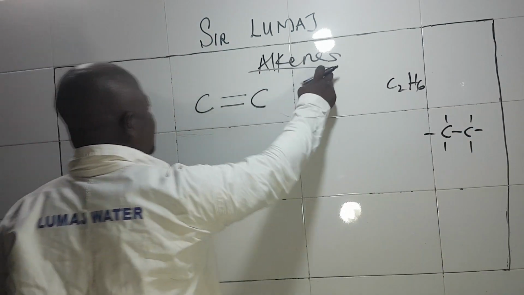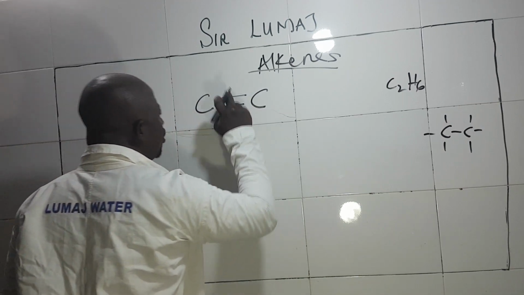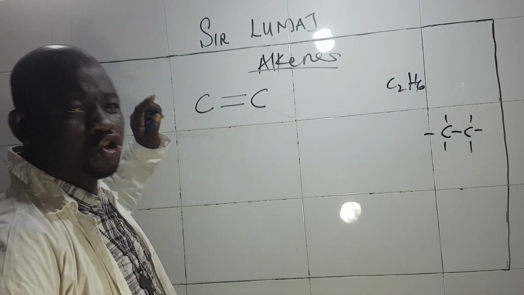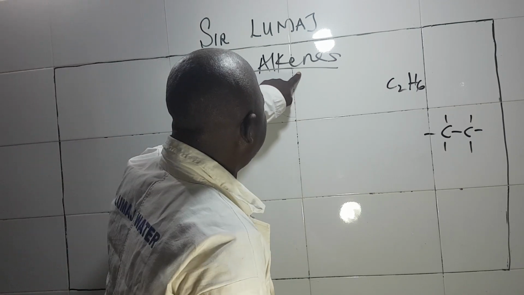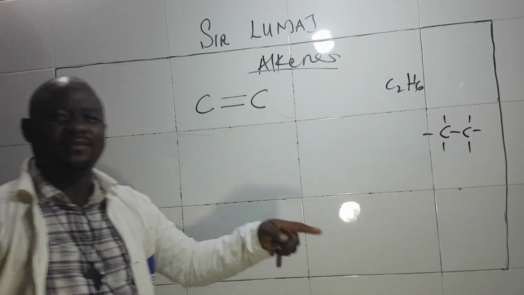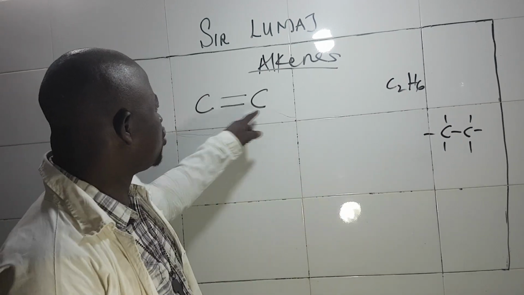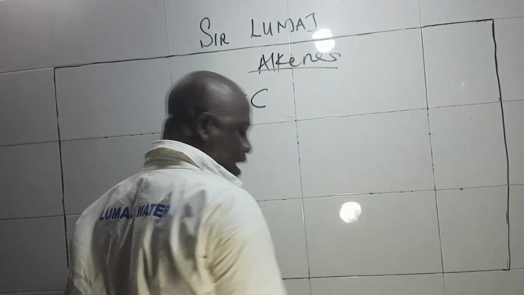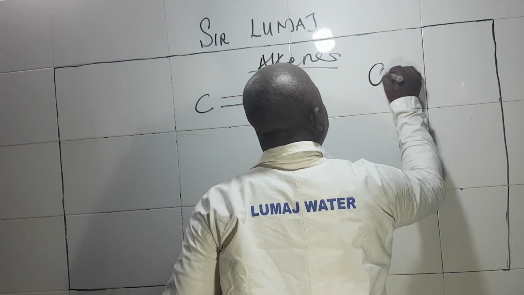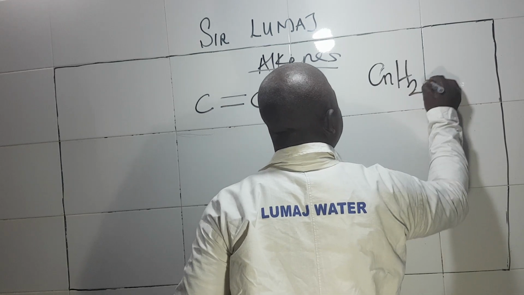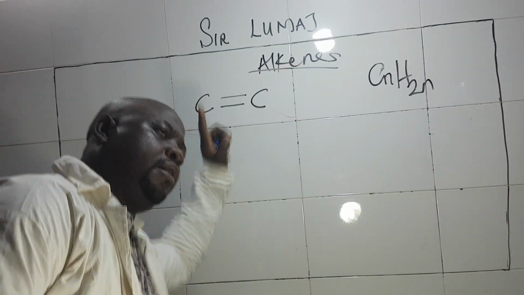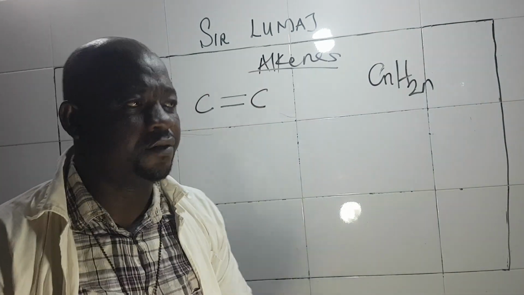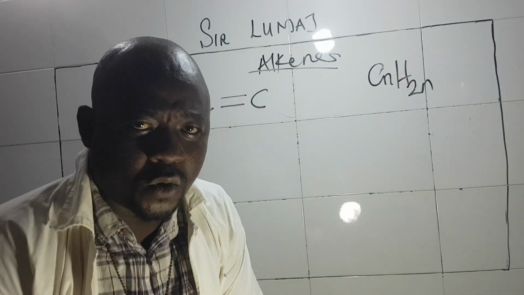But under alkenes, we have carbon to carbon double bond. We call it the functional group. This is the functional group, carbon to carbon double bond, and that is what differentiates alkene from alkane. The molecular formula of alkene is CnH2n, while alkane is CnH2n+2 and alkyl is CnH2n+1.